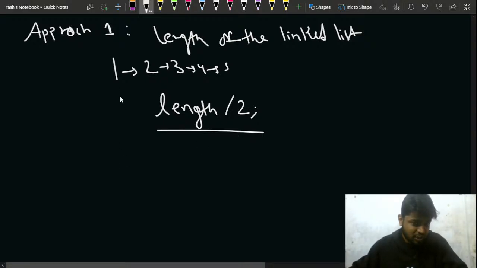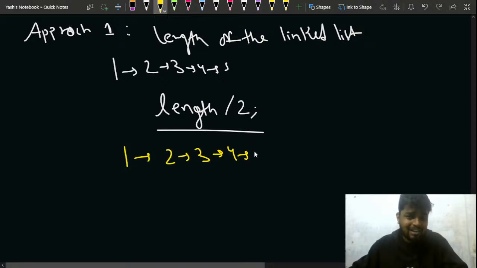How? Initially you have the head pointing here. Let's suppose for this case 1, 2, 3, 4 and 5, I can have a temporary variable that will be initially pointing to the head of the linked list, and this temporary variable will run until length by 2 times.